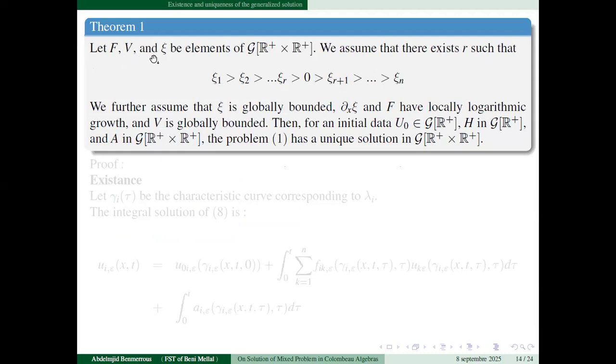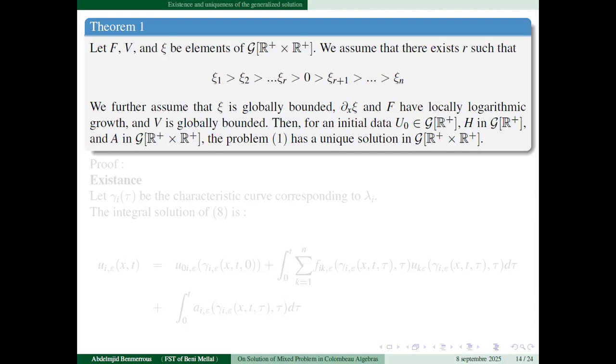Let F, B, and C be elements of G. We assume that there exists F such that we have this inequality. We further assume that C is globally bounded and the derivatives comparing to X of C and F have a locally logarithmic growth, and V is globally bounded. Then for initial data H in G of R plus and A in G of R plus times R plus, the problem 1 has a unique solution in Colombeau algebra G.